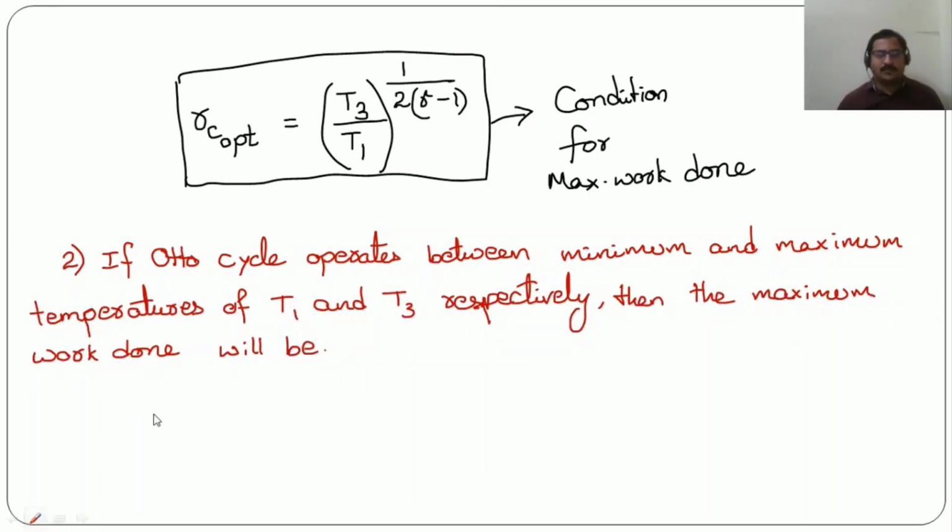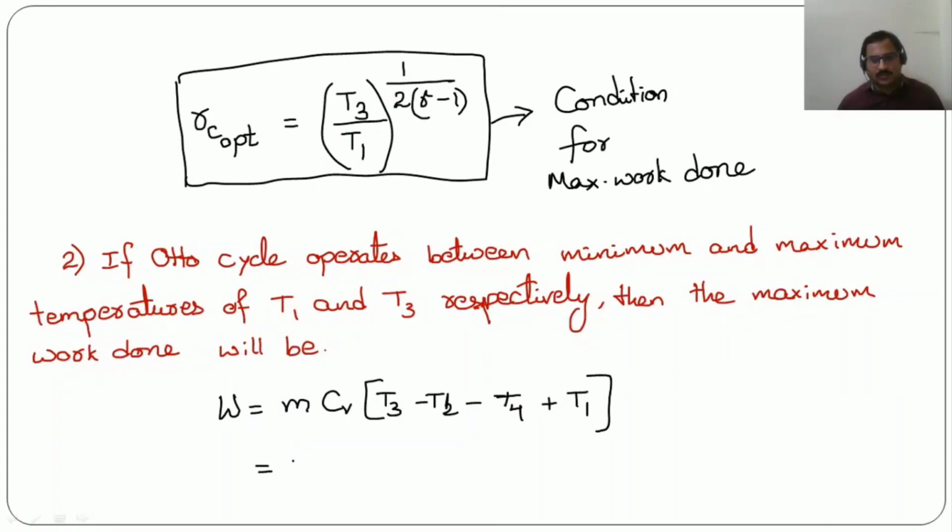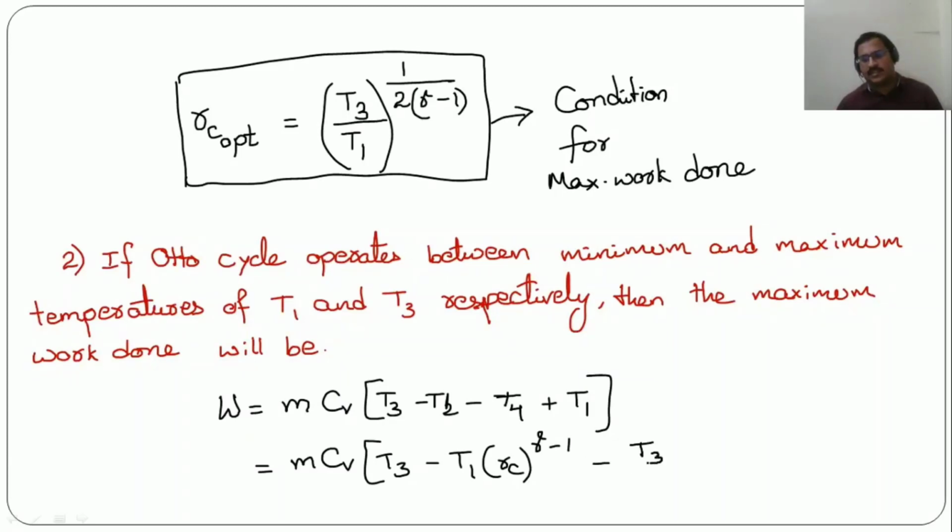So in order to determine the maximum work done formula, first of all we need to use this formula. Work done is mCV into T3 minus T2 minus T4 plus T1. So mCV into T3 minus T2 is T1 into RC power gamma minus 1, minus T4 is T3 by RC power gamma minus 1, plus T1.